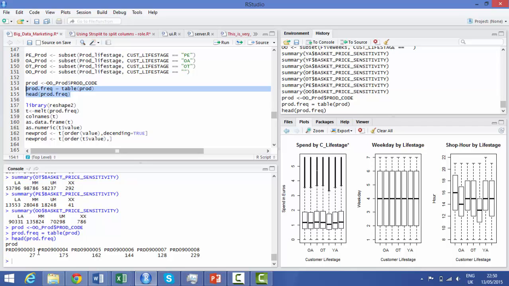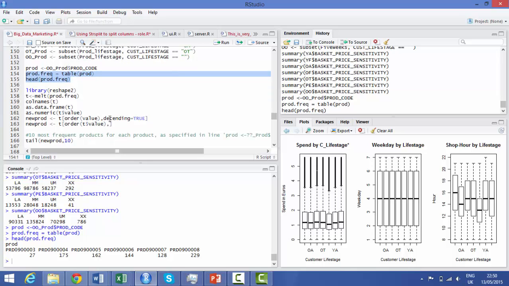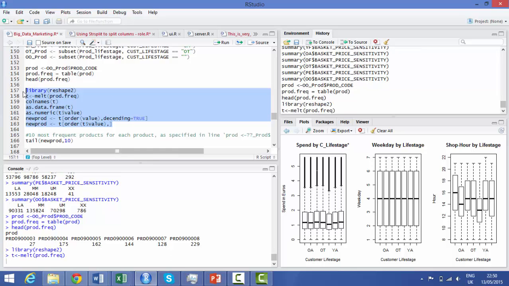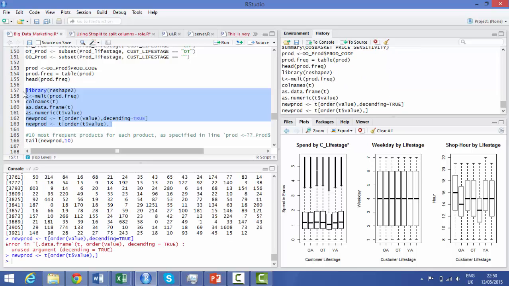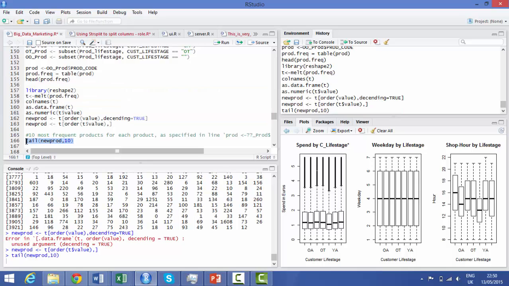But what I wanted to do then was get the top 10. So what I did was I used the reshape and I used melt. And what this did was it actually gave me a lovely little value. I was able to use the tail of it.